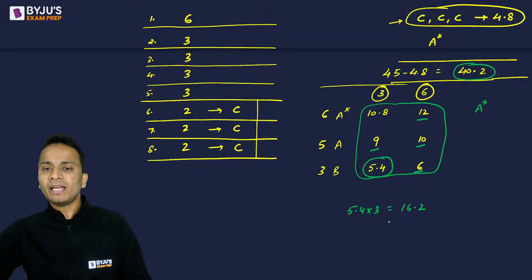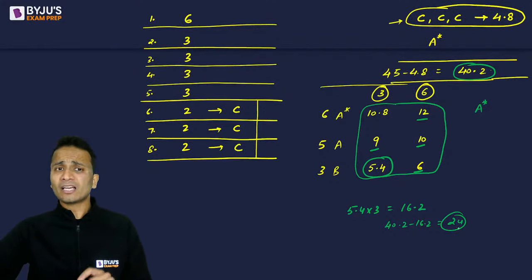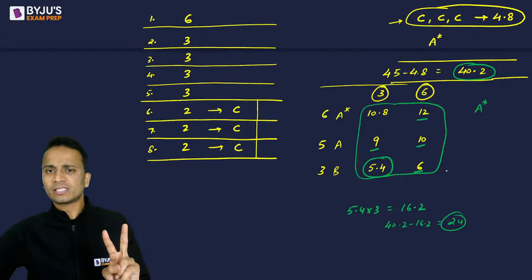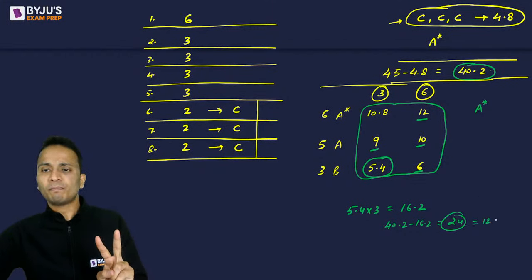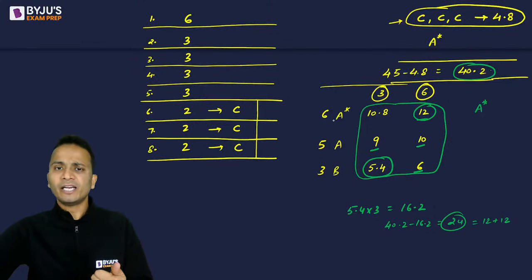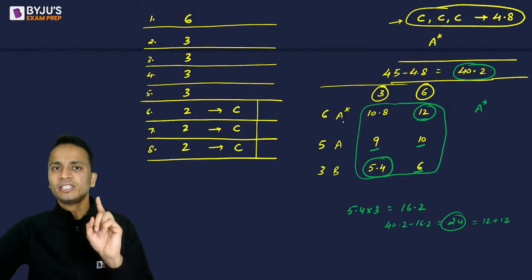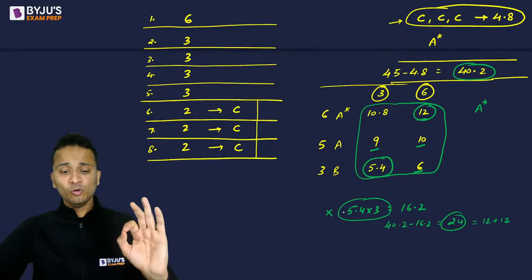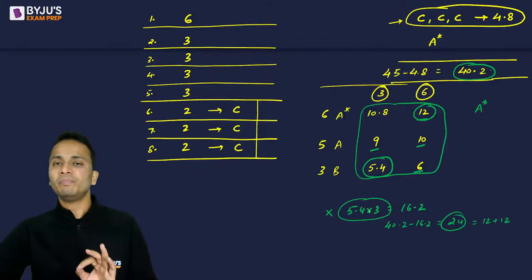Then 40.2 minus 16.2 अगर करता हूं तो 24 आ जाएगा. अब 24 लाख will be distributed among two projects. 24 lakh for two projects, it can be only 12 plus 12. Now 12 plus 12, that means there are two projects which are rated A star, but that is not the case because there is only one project that is rated A star. So ये जो मैंने 5.4 into 3 16.2 बनाया है, this will not be possible.